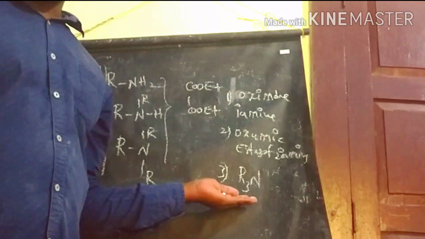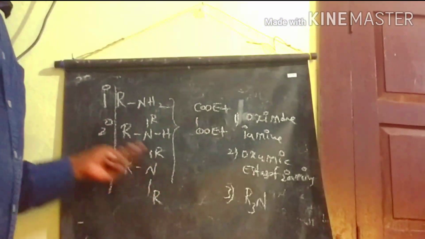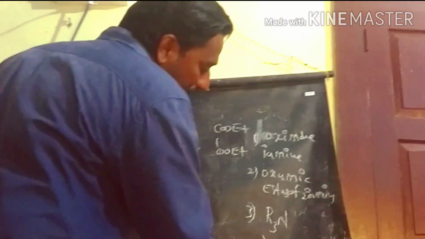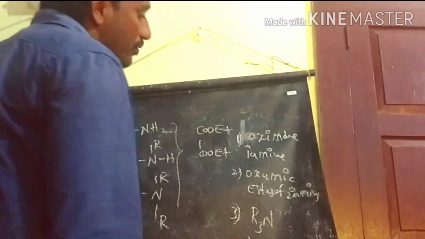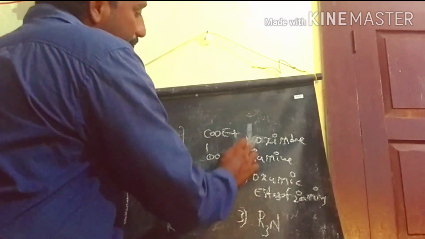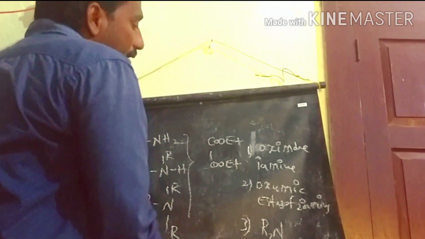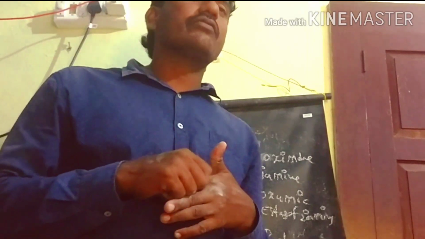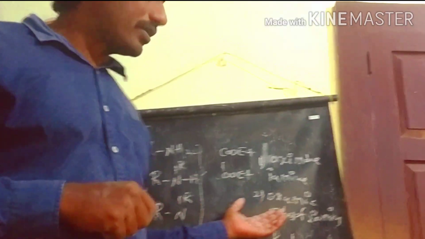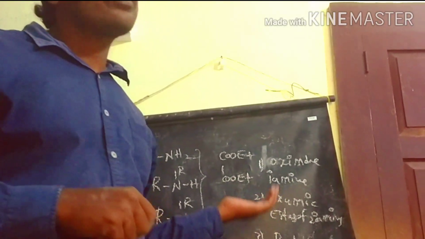So there is no reaction with this one, and the tertiary amine separates from here. After that, we are getting two products: the primary oxamide and the oxamic esters. We conduct this reaction in HCl and KOH, and further we can separate both. So this is the Hofmann method to separate the primary, secondary and tertiary amines with the help of an ester like oxalic acid ester.